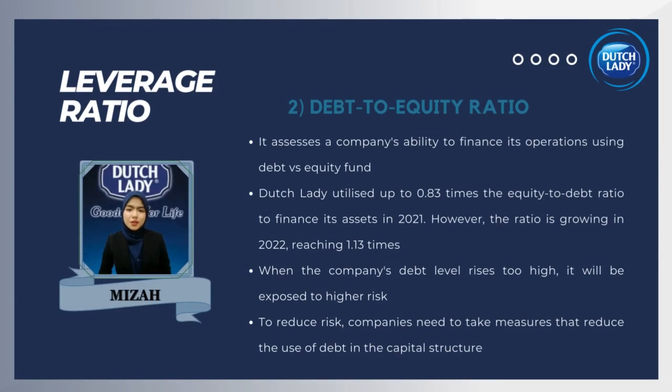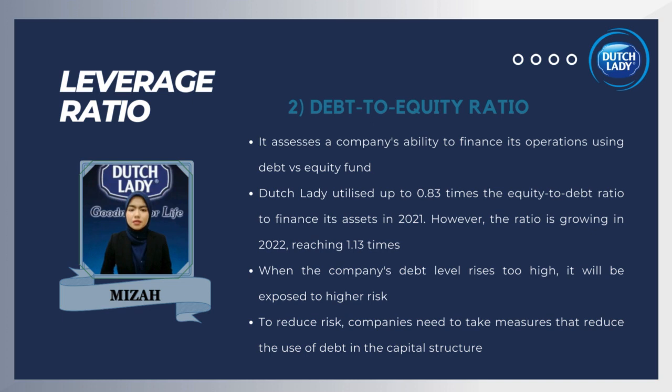Next, the debt to equity ratio. This is a proportional part of the equity used to finance a company's assets. Furthermore, it assesses a company's ability to finance its operation using debt versus equity funds. According to the calculations, Dutch Lady utilized up to 0.83 times the debt to equity ratio to finance its assets in 2021.